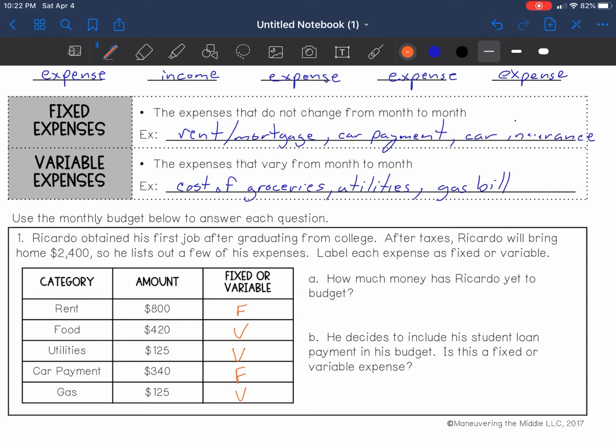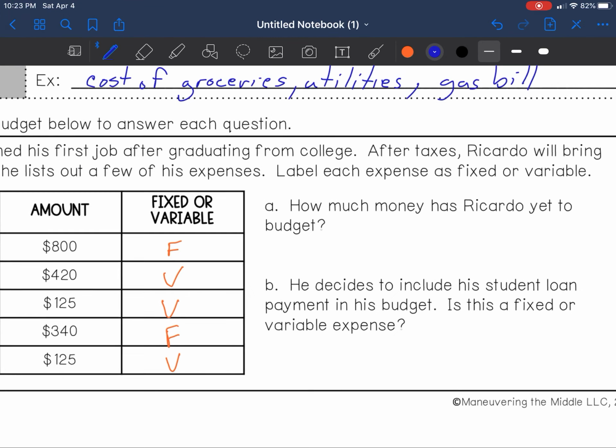Letter A says, how much money has Ricardo yet to budget? So we know that he gets to keep $2,400. In order for us to find out how much he still has not budgeted, we need to add up all his expenses so far, the fixed and the variable. So let's do that right here.